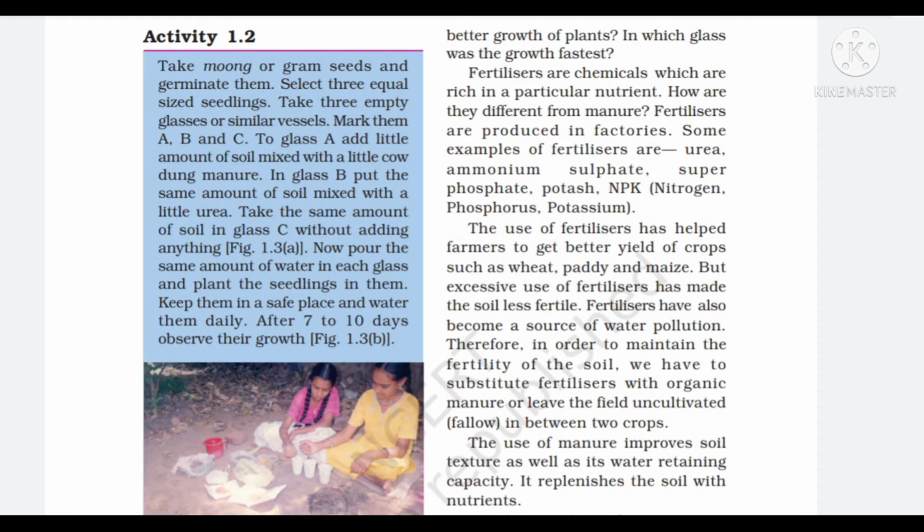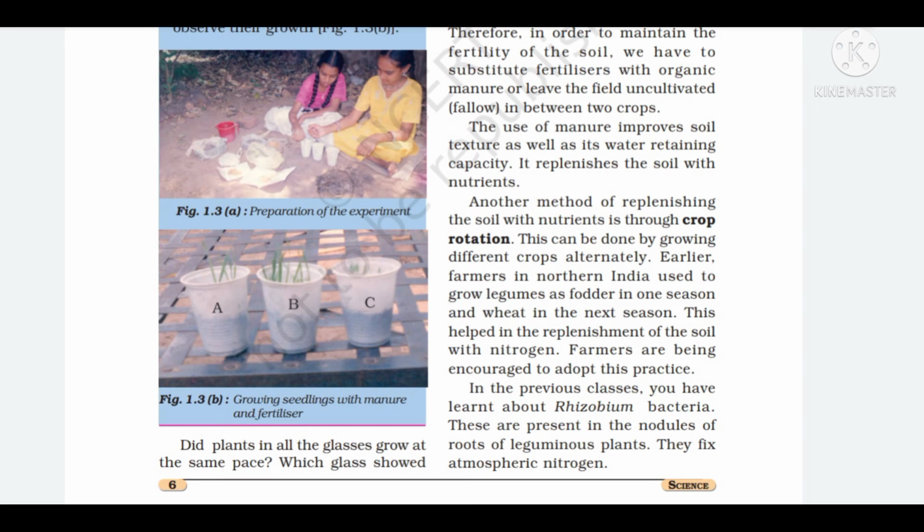An activity is given in your textbook that you have to take moong or gram seeds and germinate them. For this activity, take 3 empty vessels and mark them A, B and C respectively. To vessel A, add a little amount of soil mixed with a little cow dung manure. In vessel B, put the same amount of soil mixed with a little urea, and take the same amount of soil in vessel C without adding anything.